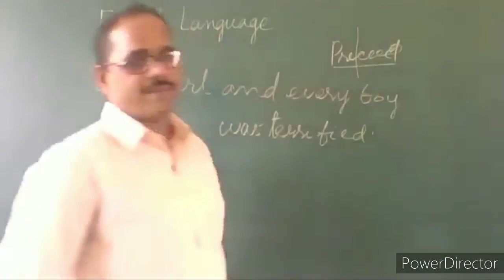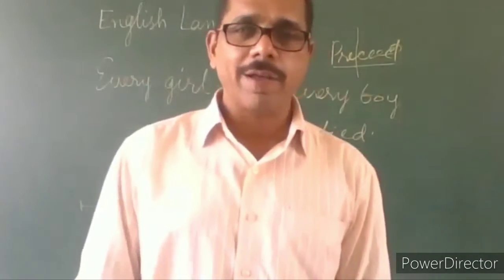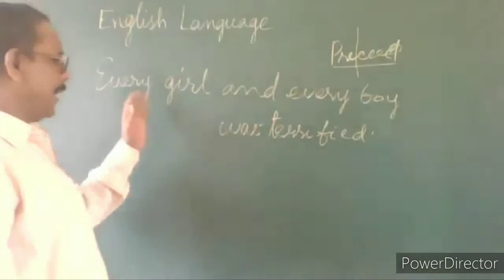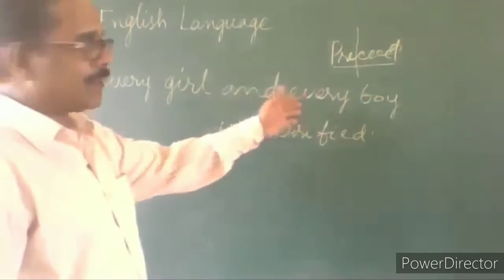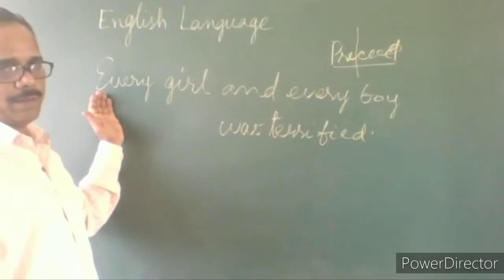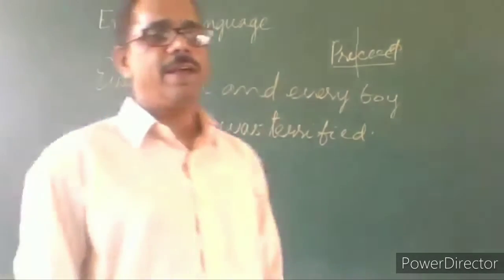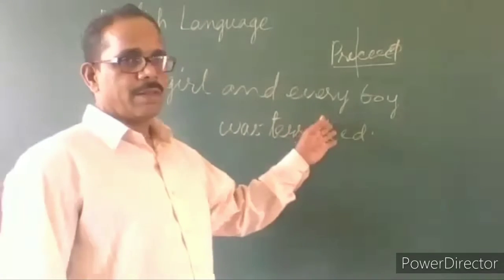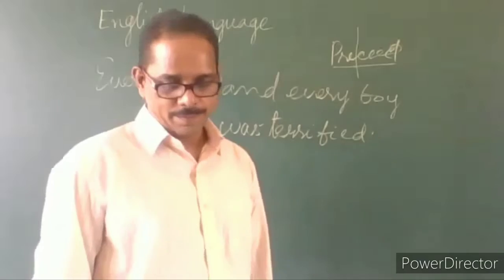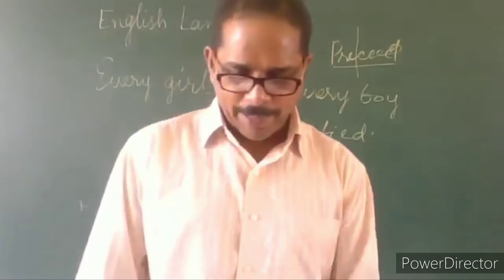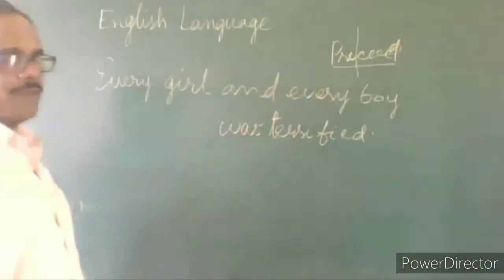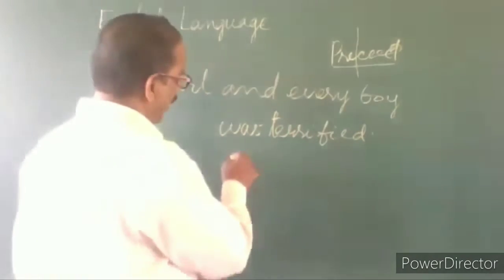Precede is to happen or come before), if these two subjects are preceded by "every" or "each", then it will take a singular verb, not a plural verb. So every boy and every girl was terrified, not "were terrified".